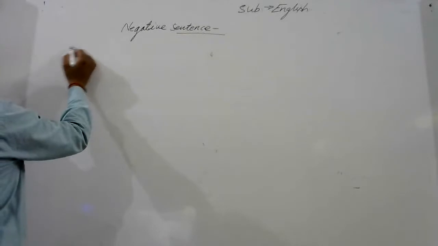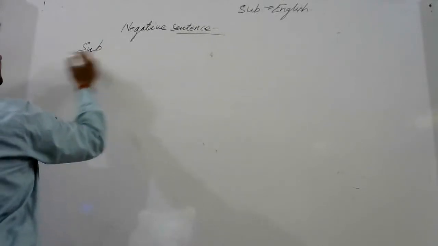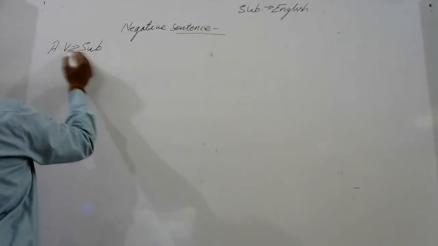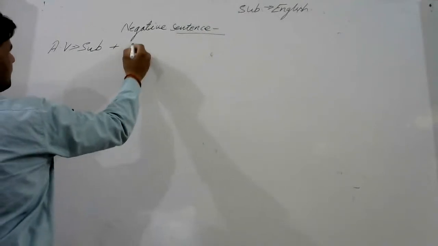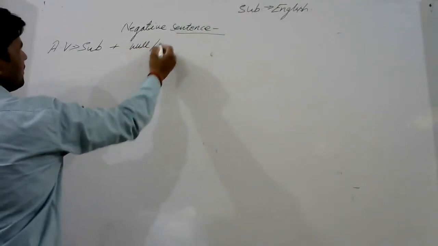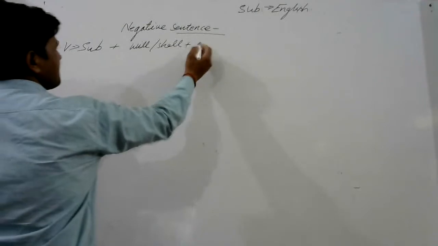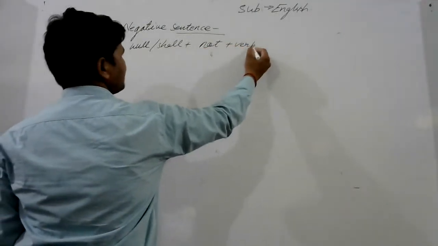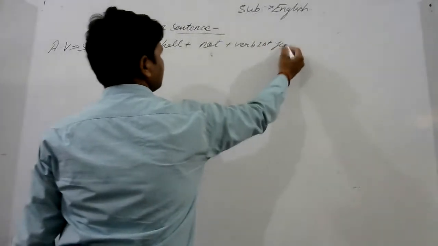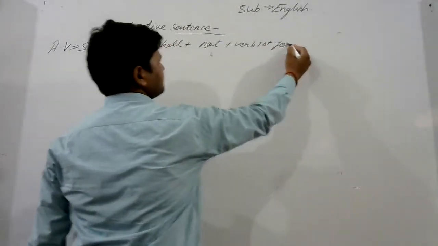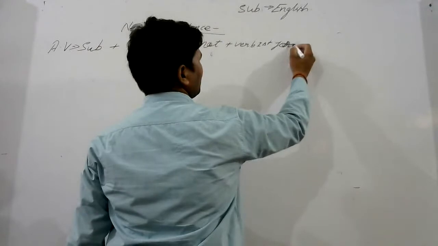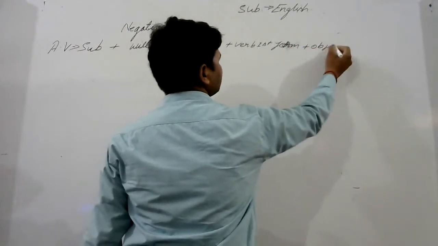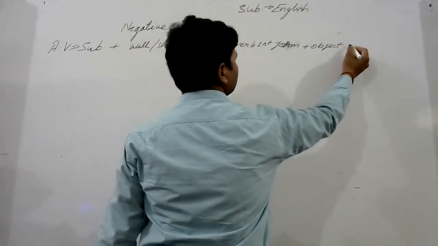At first, the rule of active voice: subject, will or shall, not, verb first form, object, full stop.